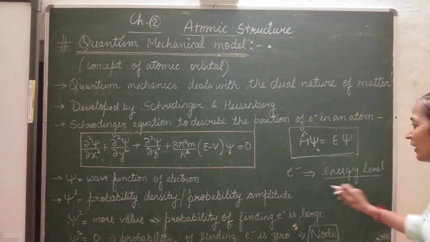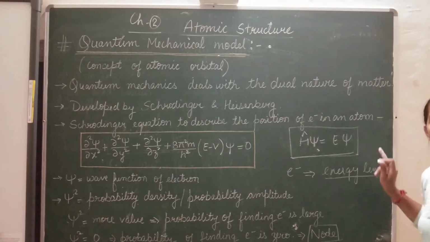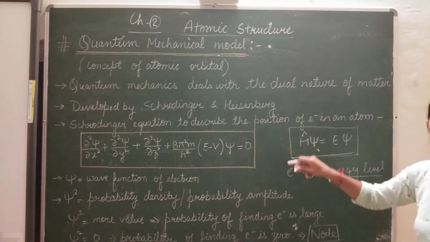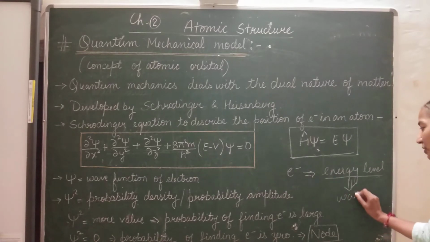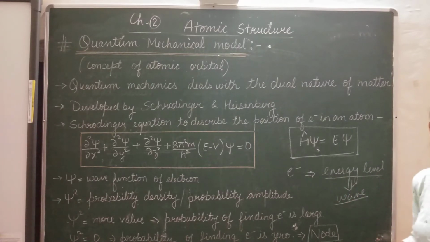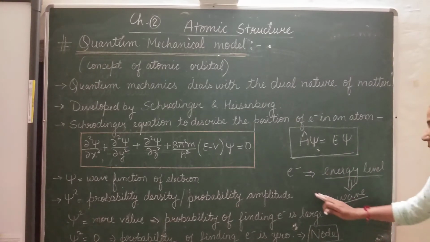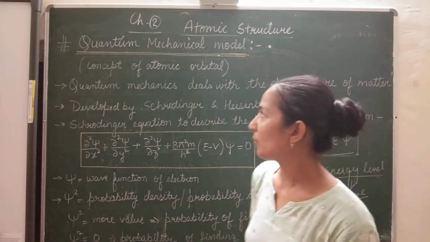And that's why, if an electron is associated with different energy levels, then it must also be associated with the wave function, or it must also have wave nature, because we are calculating these energy level values from these wave functions. So that means the electron also has wave properties. And in this way, he gave the concept of atomic orbital.